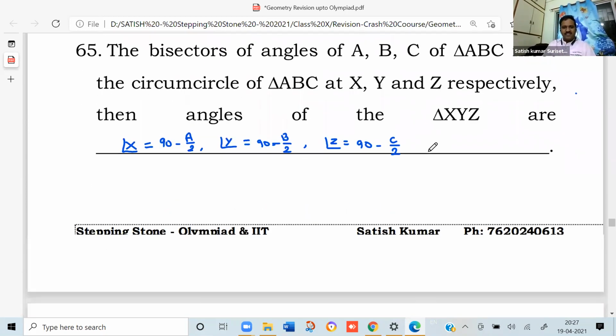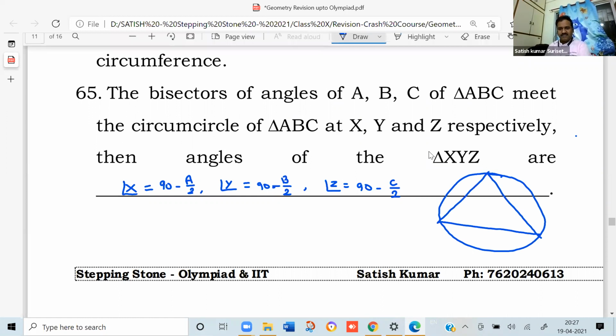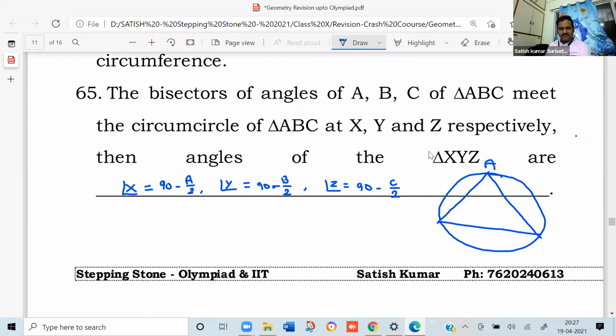If you want, I'll give a rough figure so you can try. So the bisectors of the angles. So this is the circle. I can take the triangle ABC as this. Now what should I do? The bisectors of the angles.